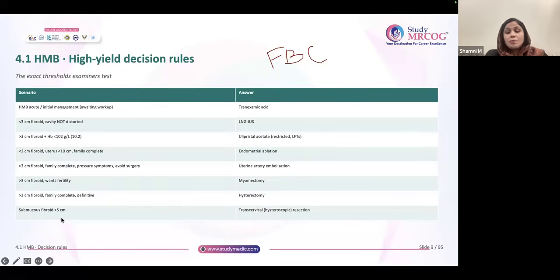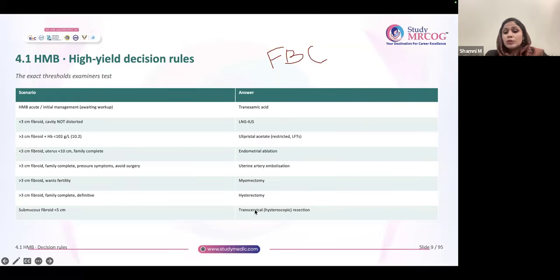And submucous fibroid. If there is a situation of submucous fibroid, see the size of the submucous fibroid. If it is less than 5 centimeter, go for transcervical or hysteroscopic resection of the fibroid. In the question, they would have mentioned a 28-year-old lady who has a 6 centimeter fibroid. She wants surgical management and is wishing to conceive. One option will be laparoscopic myomectomy. Second option will be hysteroscopic resection of the fibroid. Don't choose hysteroscopic resection here because it is 6 centimeter.